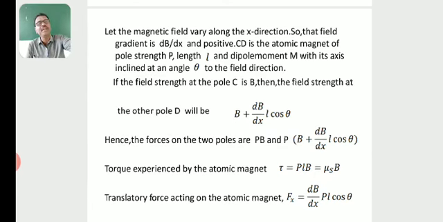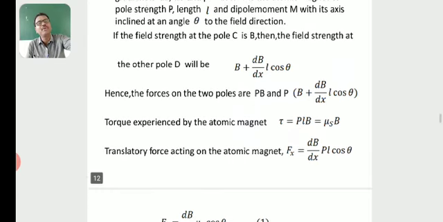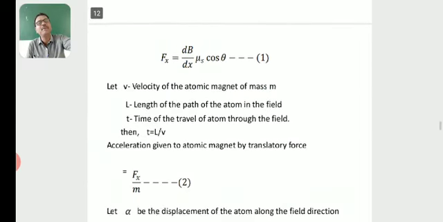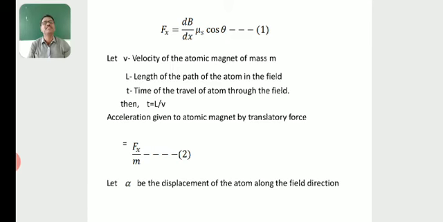As shown in the above diagram, the atomic magnet experiences the force. Then the force experienced by the atomic magnet, Fx, is equal to dB by dx into mu s cos theta. Let this be equation number 1. Let v be the velocity of the atomic magnet of mass m, L the length of the path of the atom in the field, and t the time of travel of the atom through the field.